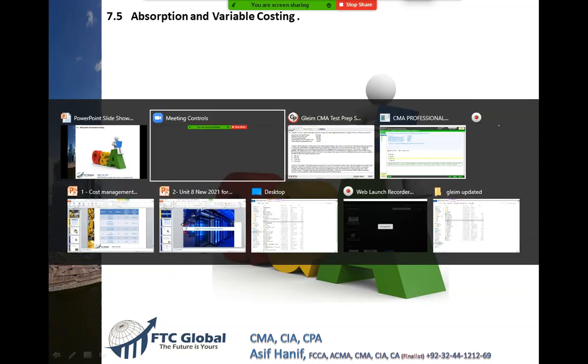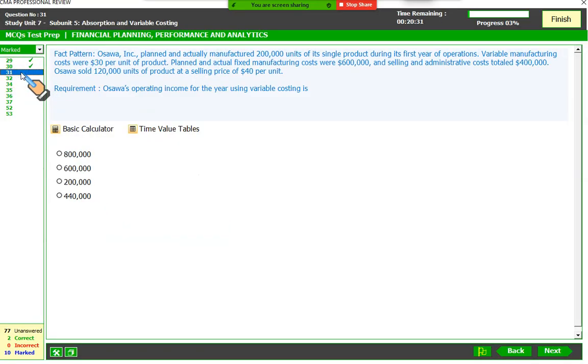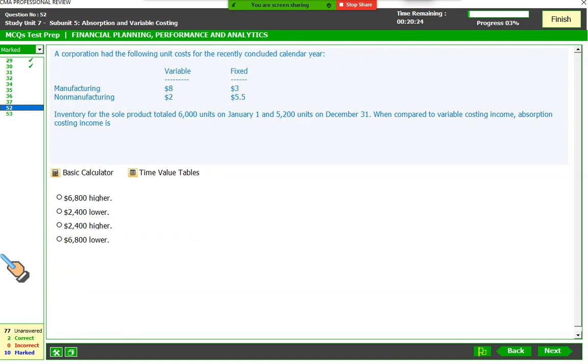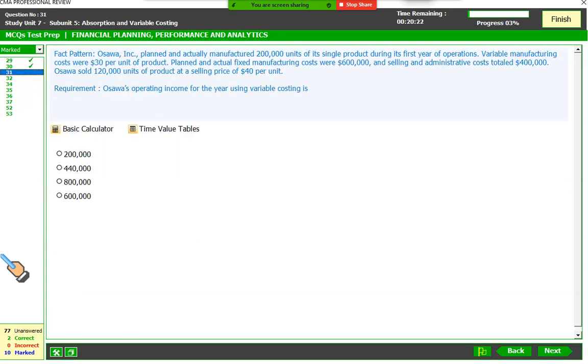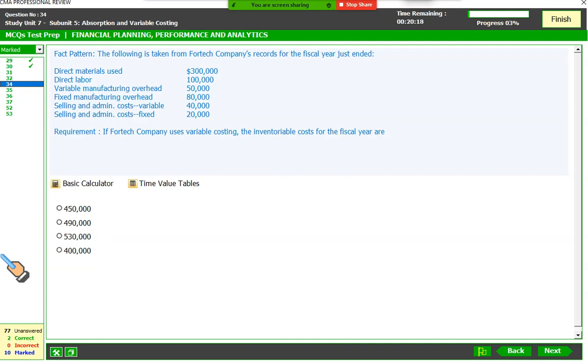Now let's do some more questions to understand and start our next unit. Okay. Now this is a computational question, and I think all these questions are related to your variable absorption costing. Let's do them all. Let's do some basic questions first. Okay, this one first.